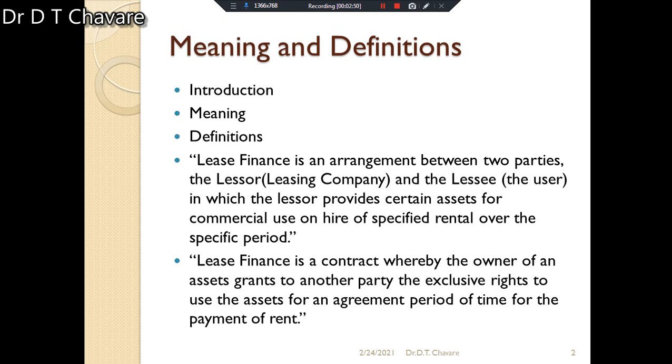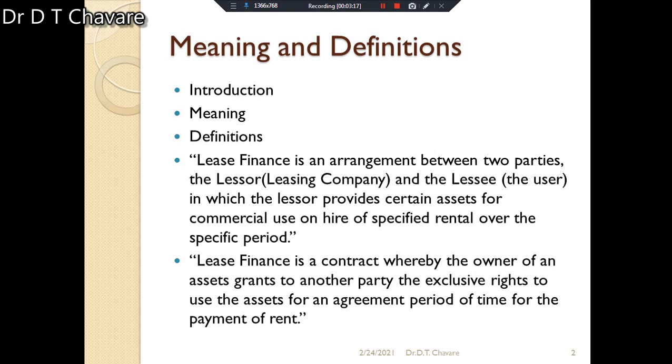It spread to other developed countries in 1970. In recent years, it has developed to the stage of international leasing, which is most cost effective for developing and backward countries of the world. Such introductory information we have to understand as students of business finance.